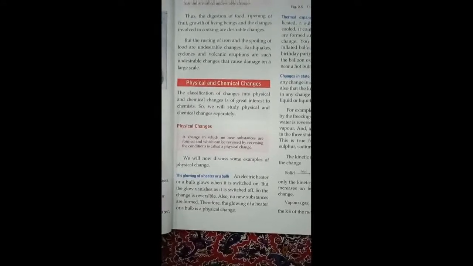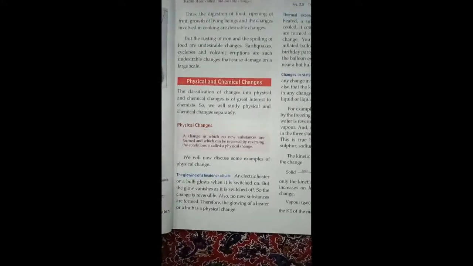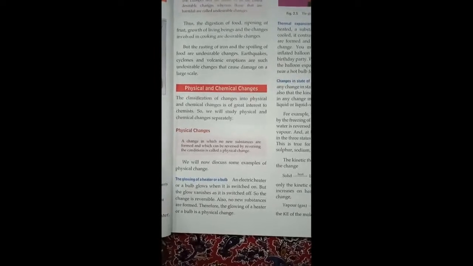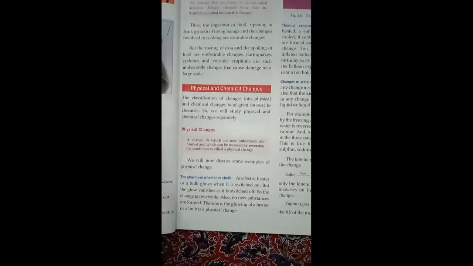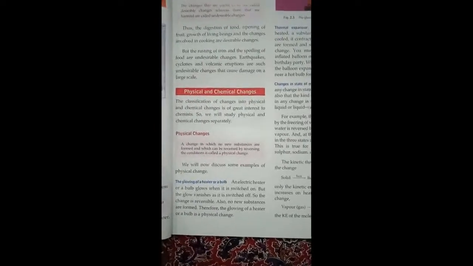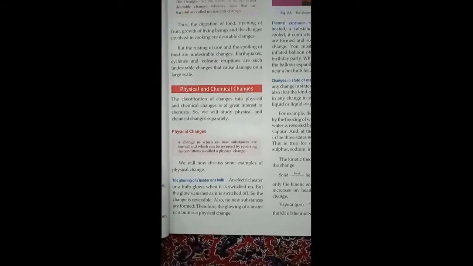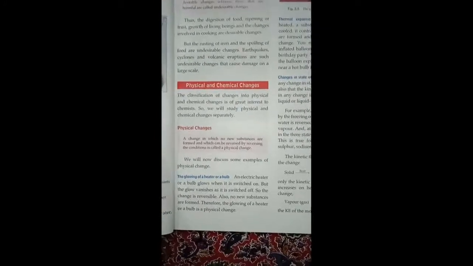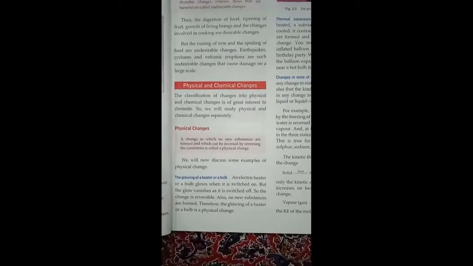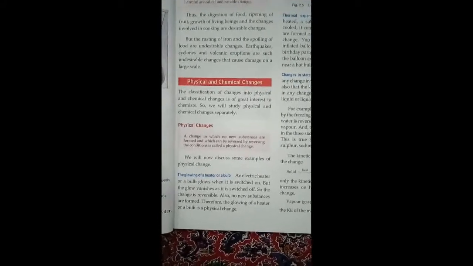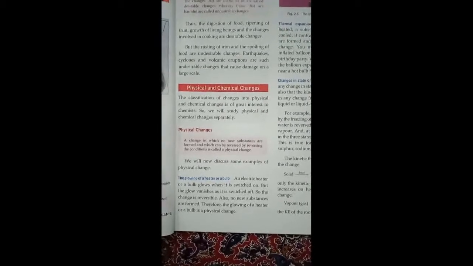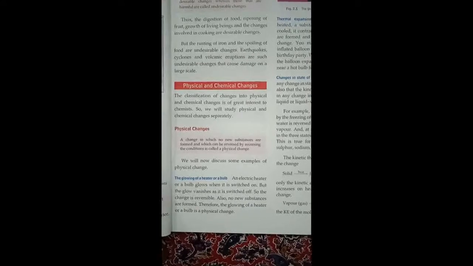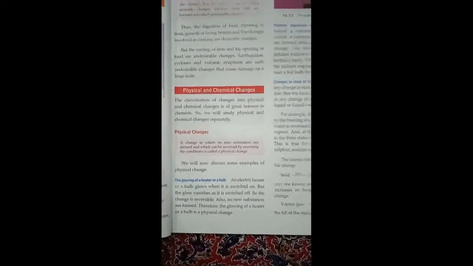For example, here you can take the example of states of matter. The solid is changed into liquid, liquid is changed into gaseous. But what is happening? Only the water is changing its form. The chemical formula is H2O. It will not change. Okay, so there is no new substance formed. And you can reverse the states of matter by reversing the conditions. So these are reversible. So only 2 conditions you have to mark as important for physical changes. First one is no new substance formed, and second one is they are reversible changes.